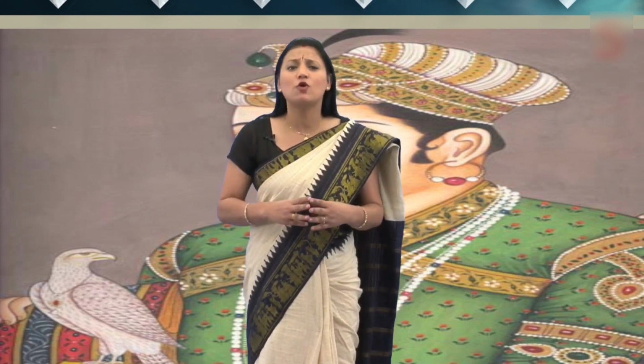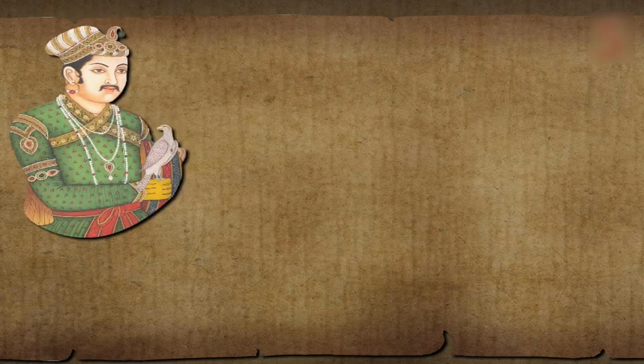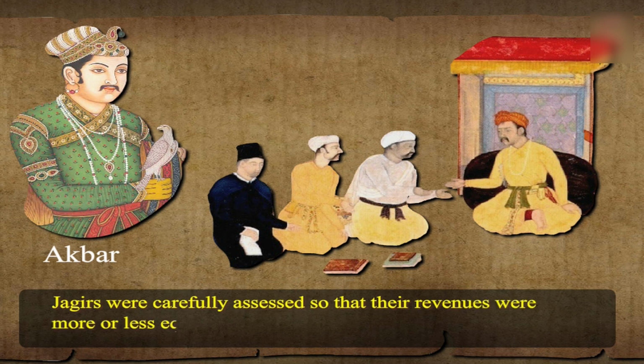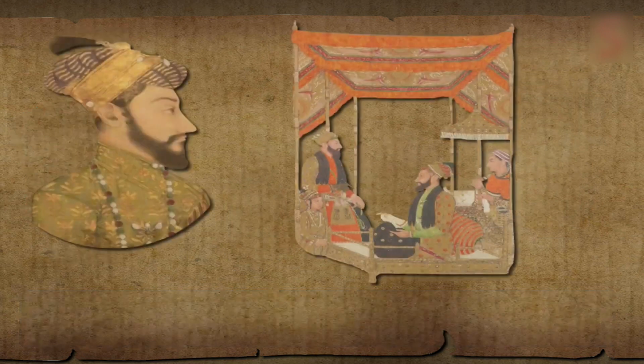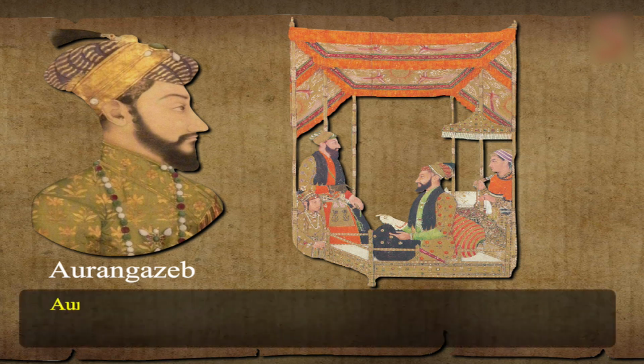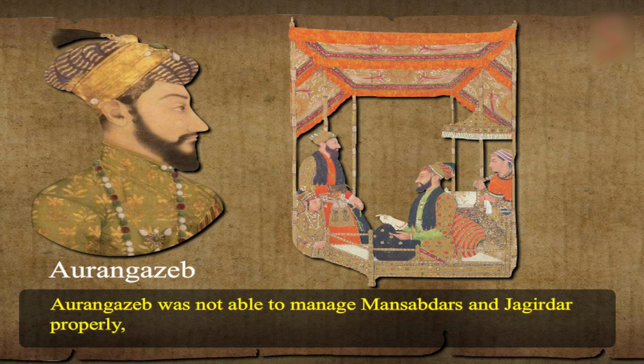Even the Jagirs were constantly transferred once in every 2 or 3 years. In Akbar's reign, Jagirs were carefully assessed so that their revenues were more or less equal to the salary of the Mansabdars. But during Aurangzeb's reign, there were more Mansabdars, which led to a shortage of Jagirs. Aurangzeb was not able to manage Mansabdars and Jagirdars properly, and as a result, farmers suffered terribly.